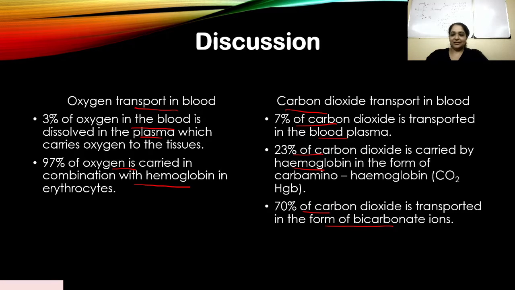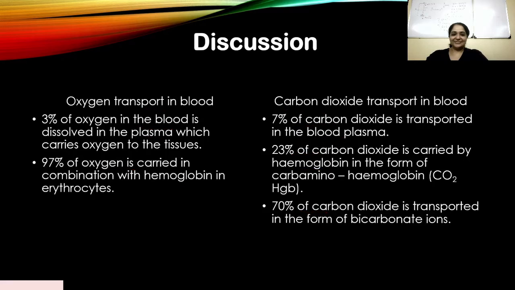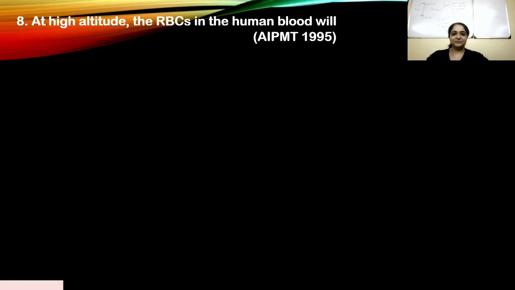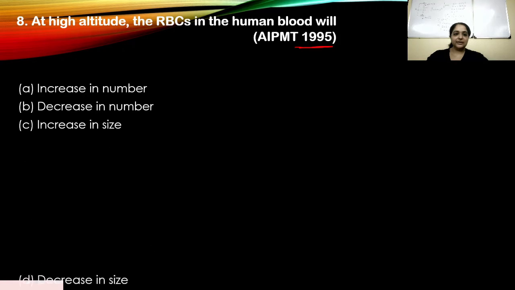Okay, let's move on to the next question then. Question 8. At high altitude, the RBCs in the human blood will, and this appeared in 1995. Let's look at our options first. We have A, B, C, and D. Again, pause the video and write down what you think is the right answer and come back.